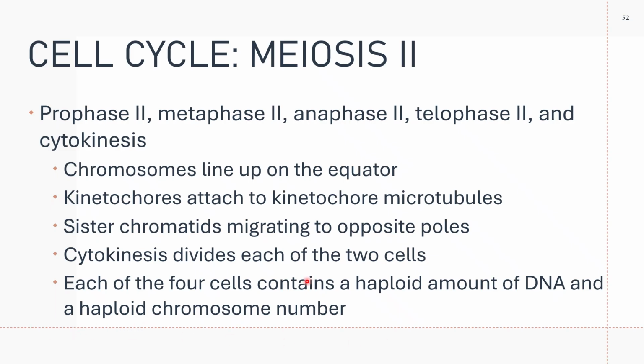Please note that the four cells resulting from the meiosis contain haploid number of chromosomes and are genetically distinct because of reshuffling of the chromosomes and crossing over. Again, they are genetically distinct, meaning they are not the same.